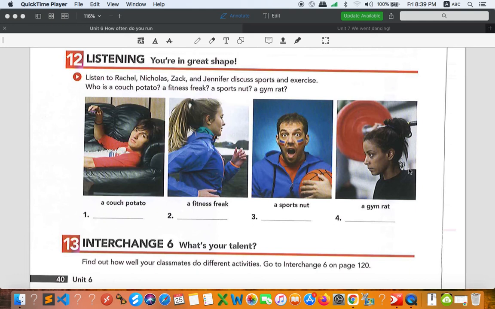So your job in this activity is to listen and find out who is a couch potato, a fitness freak, a sports nut, a gym rat. Okay, you need to find out. So these are the people: we have Rachel, Nicholas, Jack, and Jennifer. These four have a certain kind of role. Maybe by looking at the names, you can identify which one is male, which one is female. Just try to listen and find out the answer, and I will give you the answers later.